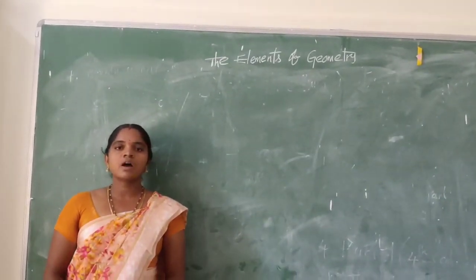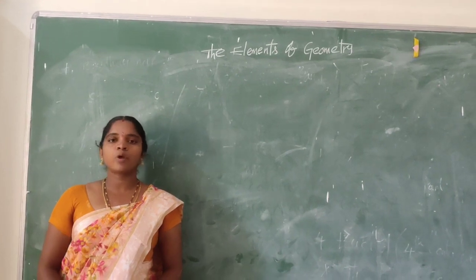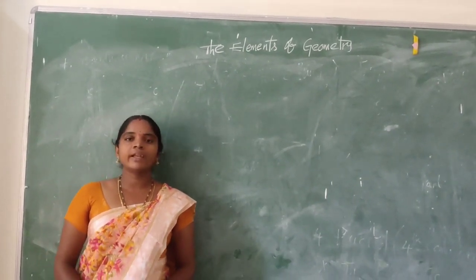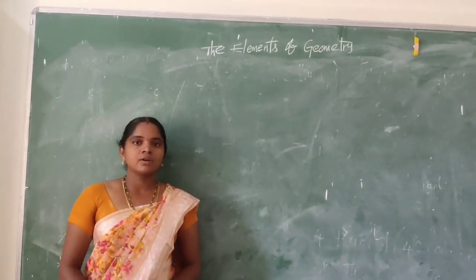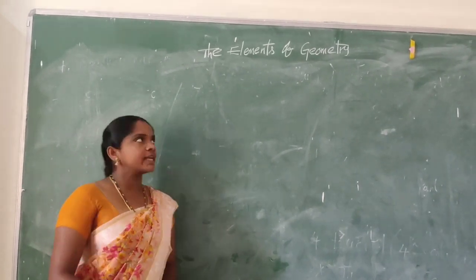The assumptions of geometrical properties are divided into two parts: axioms and postulates.